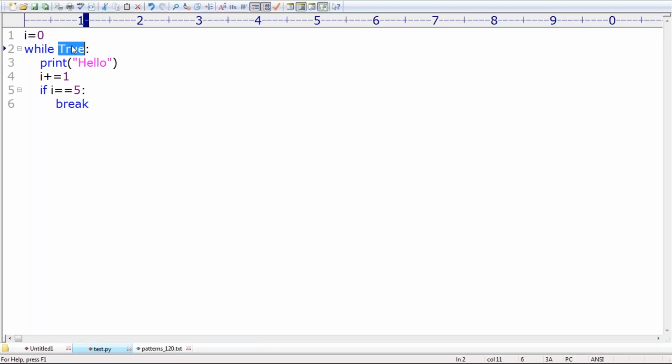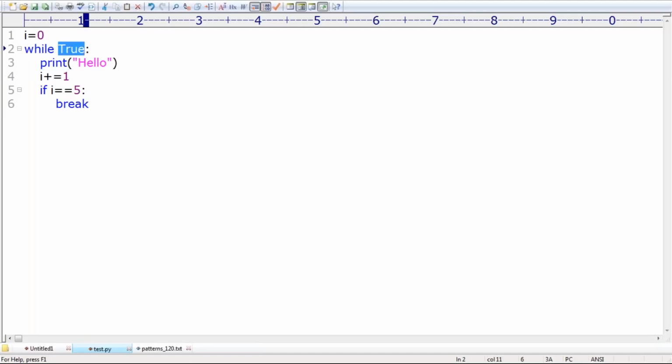Oh, okay. It is i is equal to 0, just a normal value. Normal value. Okay, right. So that's all. This is about the while loop.